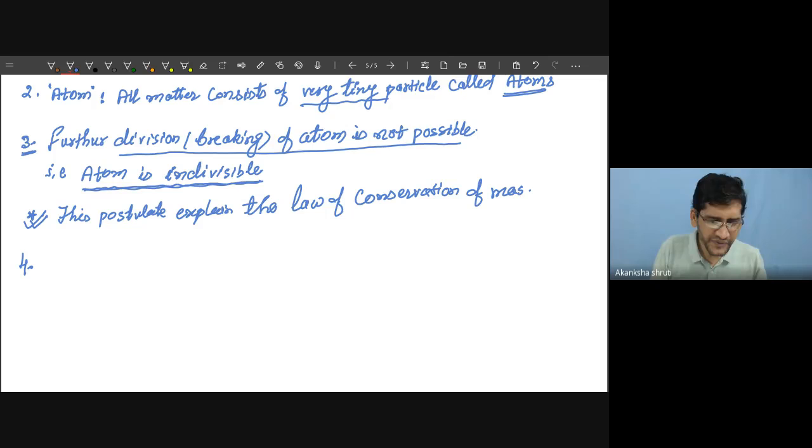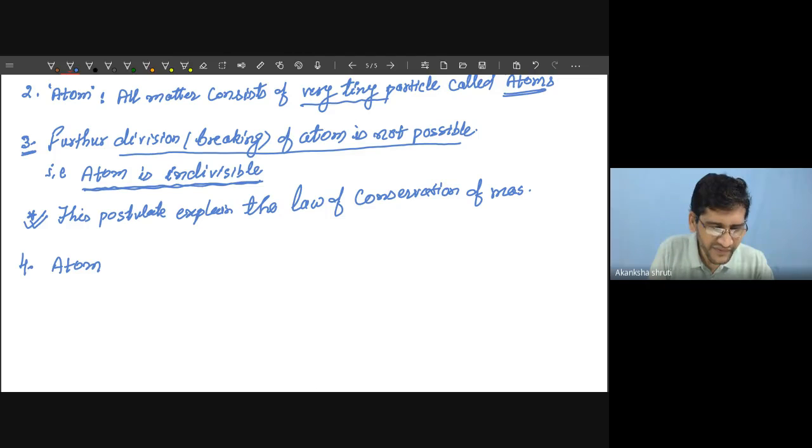So write, atom of a specific element or particular matter is of particular type. So write it.